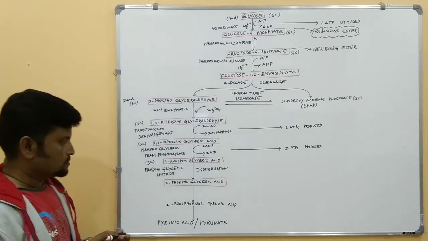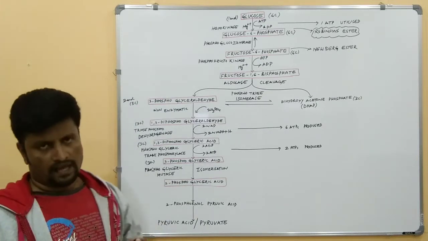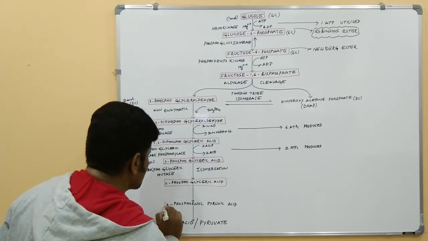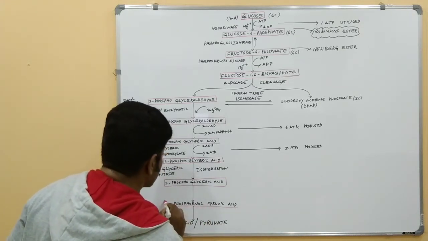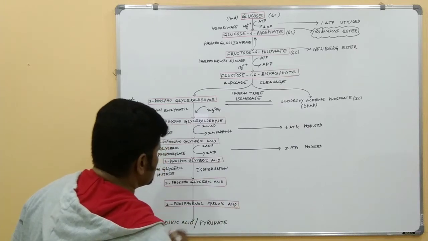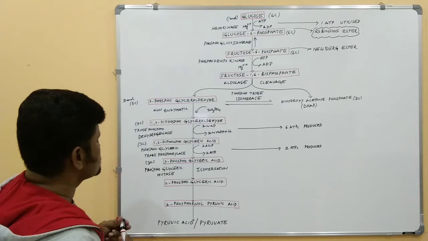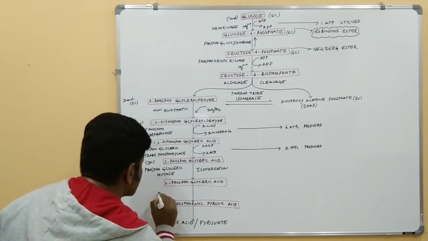Now this 2-phosphoglyceric acid is converted into 2-phosphoenol pyruvic acid. So actually what is happening here? Dehydration is happening here in the presence of the enolase enzyme.